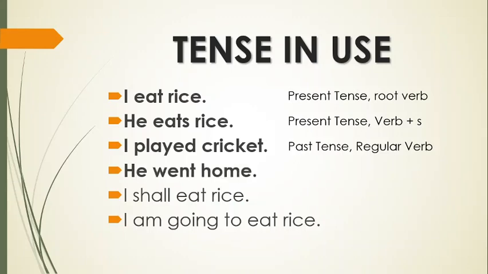He went home. This is also the past tense, but you see, there is no ed or d form. It is a totally new word from go. This kind of verbs are called irregular verbs.